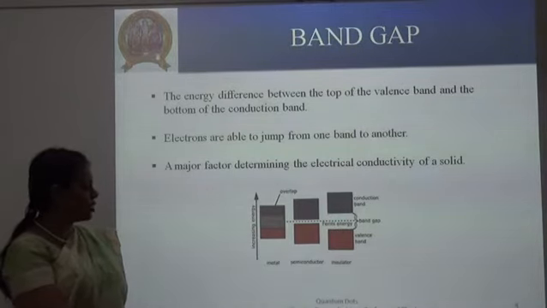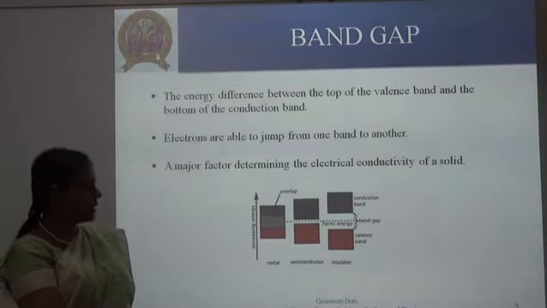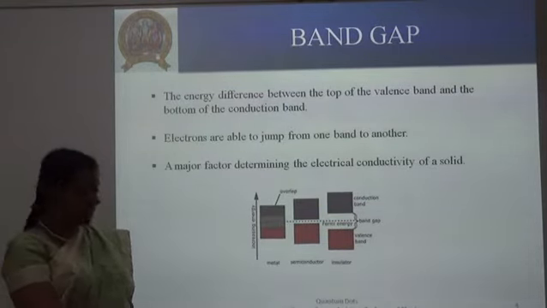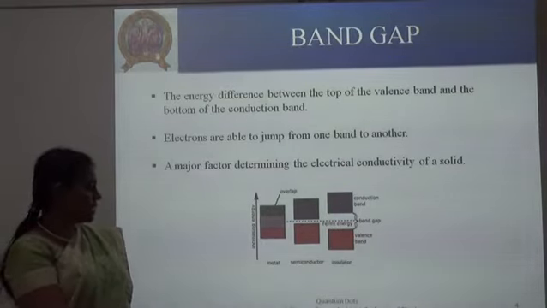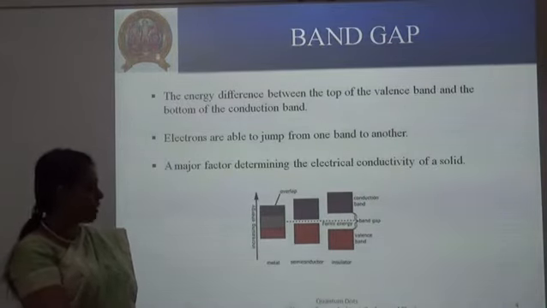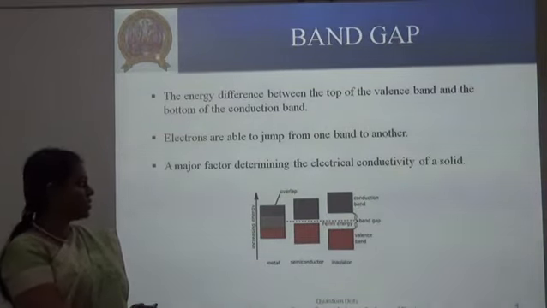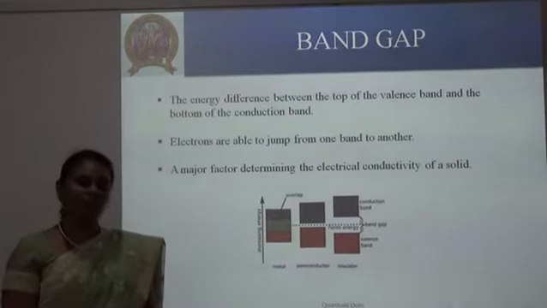As you could see from the picture, the electrical conductivity of insulating material is very low because it has a wide band gap. On the other hand, metals which are perfect conductors show an overlapping of conduction band and valence band. There is no band gap here. Here, semiconductor material which is of our interest has a very small band gap so that you can convert the material into insulator as well as conductor. So this particular property is the major factor which decides the electrical conductivity of solids.